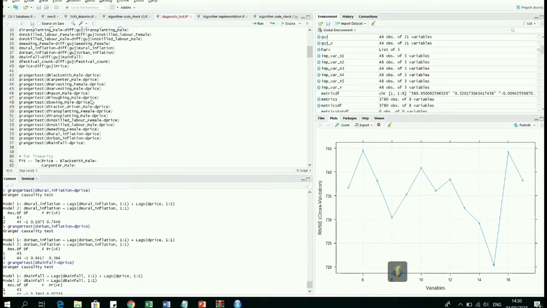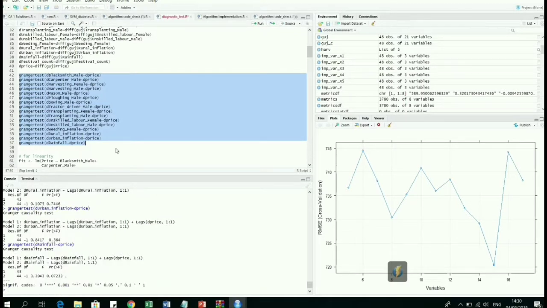The causality test was one of the diagnostic tests carried out before the implementation of the algorithm, which is RNN. It was carried out to check if any factor like rainfall, wages, and inflation rates causes any change in the price fluctuation. This was done using the Granger test, which I'm going to run. You can see from the outputs that none of the factors causes a change in the tomato prices.